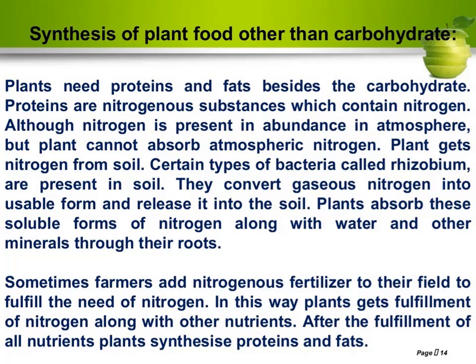These are important minerals that help the growth of plants. In this way, plants get nitrogen along with other nutrients. After the fulfillment of all nutrients, plants synthesize proteins and fats, which are useful for their growth.